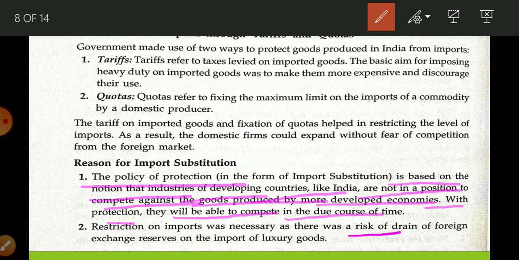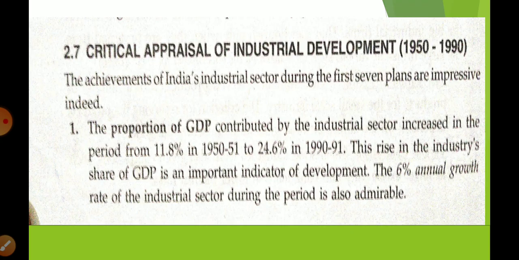There was a risk of drain of foreign exchange reserve on the import of luxury good. So suppose, जैसे मैंने अभी एग्जांपल लिया था, अगर कोटा और टैरिफ नहीं होता तो people is going to purchase foreign TV. So in this way whatever money we are going to earn, foreign money, whatever we are going to have, that is expended on the purchase of luxurious item. So for that also, to save foreign exchange and to give protection to our infant industry, import substitution was adopted.